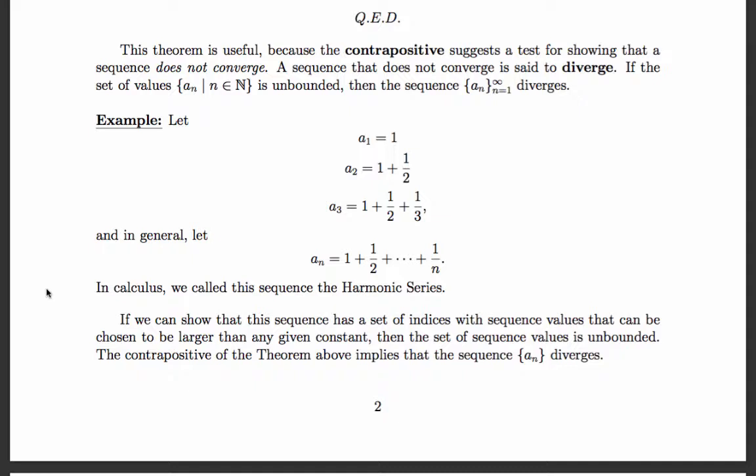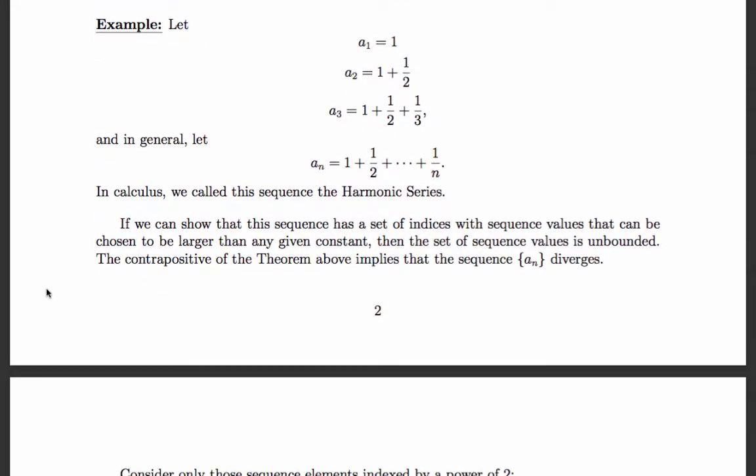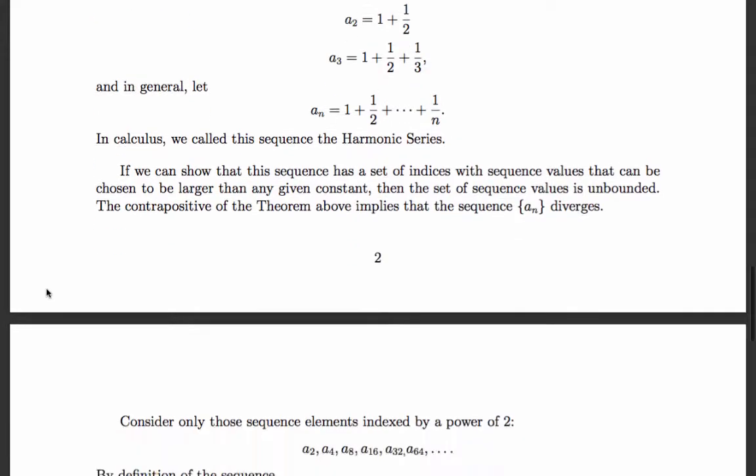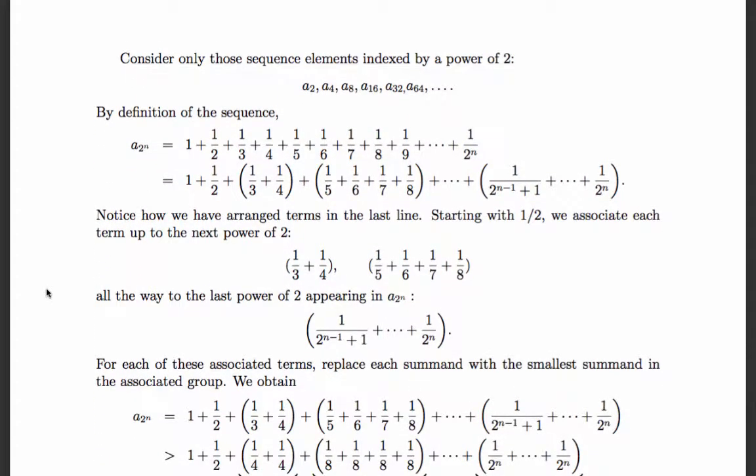You're probably familiar already with the fact that that series diverges because the sequence of partial sums diverges. And we're going to show that it diverges by showing that it's unbounded, right? Cannot be bounded. The way we're going to do that is by looking at a subset of these sequence elements. Okay? We're specifically going to look at A2, A4, A8. In other words, we're going to look at the entries of A corresponding to indices that are powers of 2.